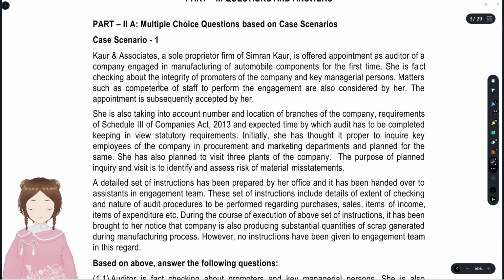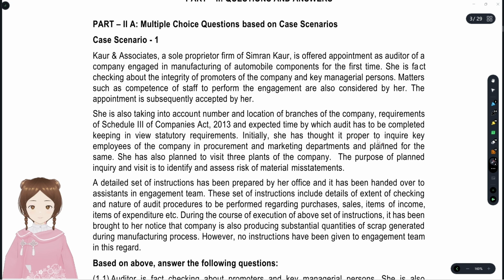She is fact checking about the integrity of the promoters and key managerial personnel, and matters such as competence of staff, as per SQC1 and SA200 series. Very good, and she's following SQC1. The appointment is subsequently accepted by her. She's also taking into account the number and location of branches of the company, requirements of Schedule 3, and the expected time by which the audit has to be completed in keeping with statutory requirements. Initially, I think she had read SQC1 and followed all that.